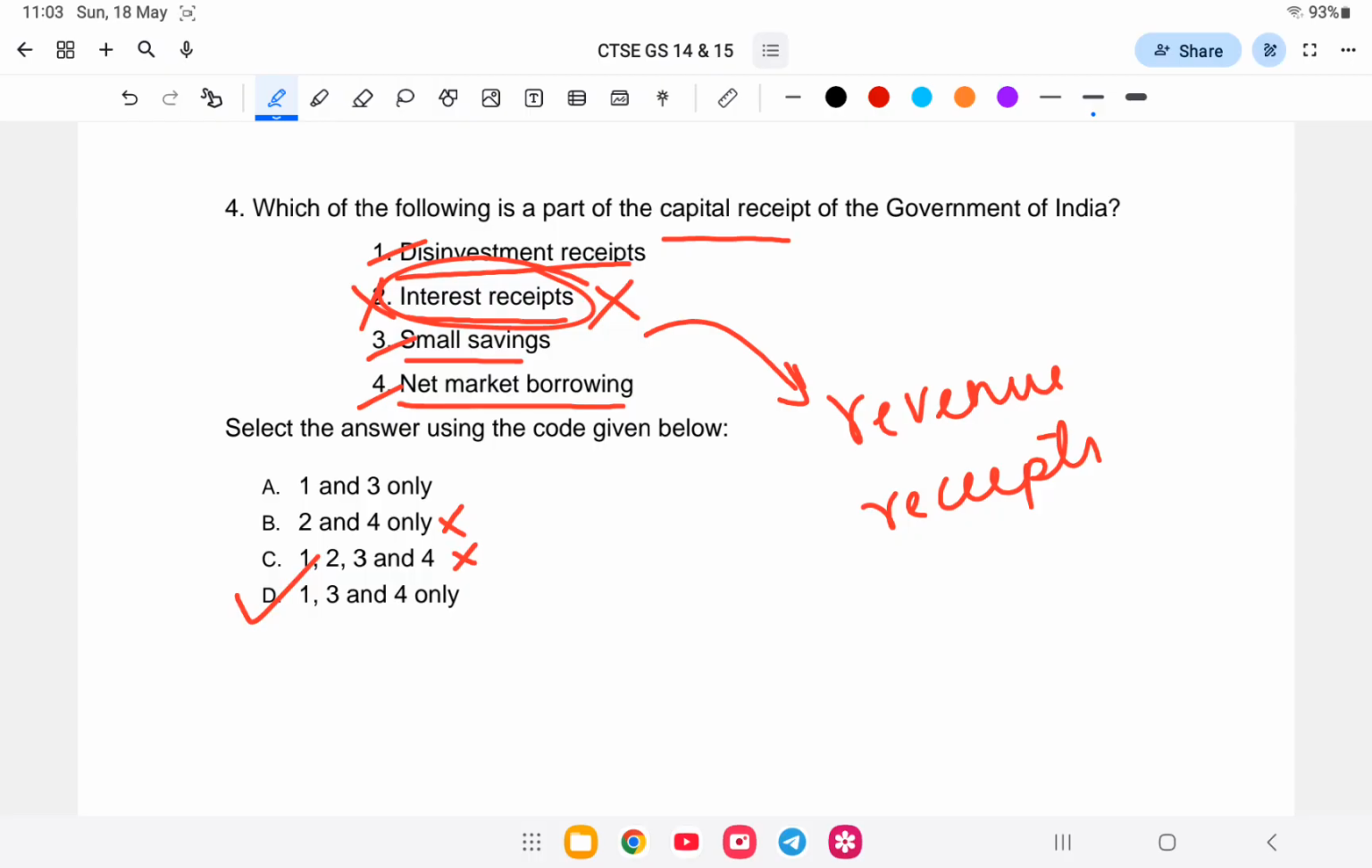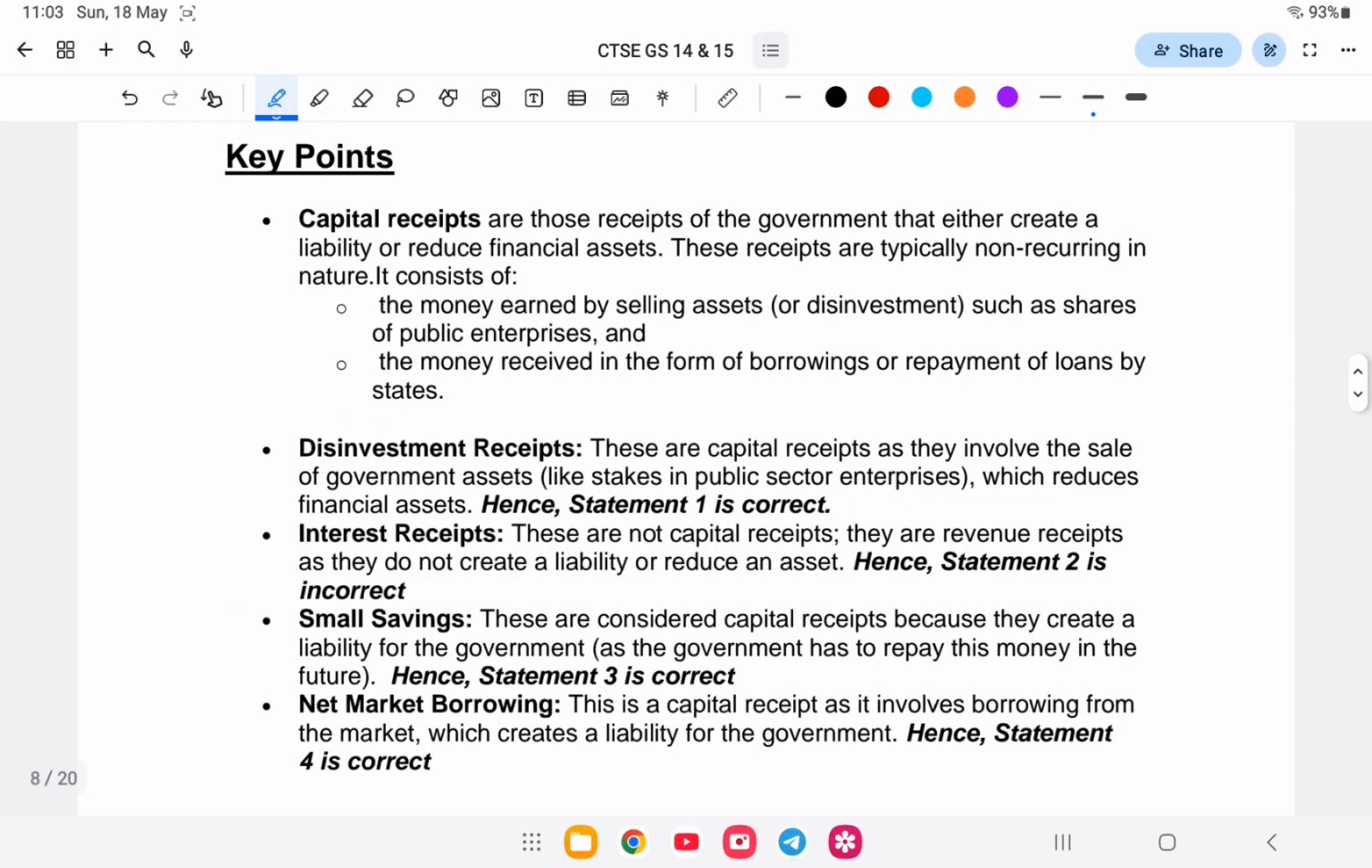I hope you have understood. Let us study in detail itu case. First, capital receipts are those receipts of the government that create liability or reduce financial asset. Means government la paisa la nijor la pocket pa paisa olai jay or ekta liability create ho jay. Itu ke capital receipt pe.